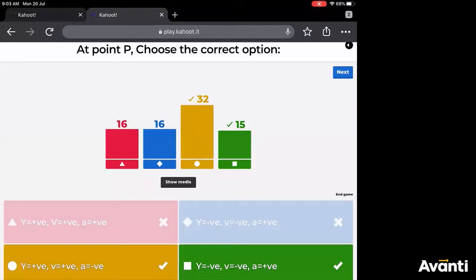Y is positive, velocity will be positive, acceleration will be positive. Similarly, if you consider Y is negative, then velocity will be negative and acceleration will be positive. It depends on the sign convention, right? If you consider upward as positive, then position and the velocity will be positive and acceleration will be negative because acceleration is in downward direction. If you consider upward as positive, then downward direction will be negative. So in that case, position will be negative, velocity will be negative and acceleration will be positive.